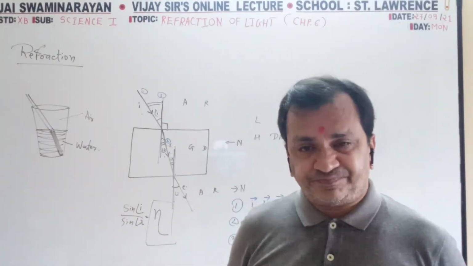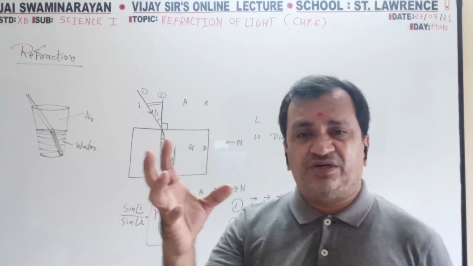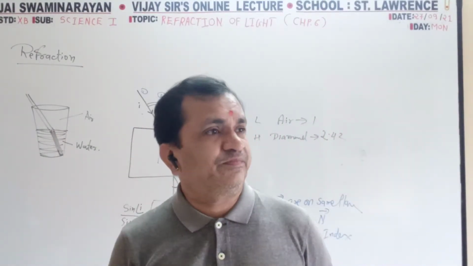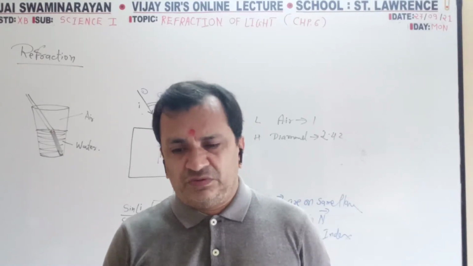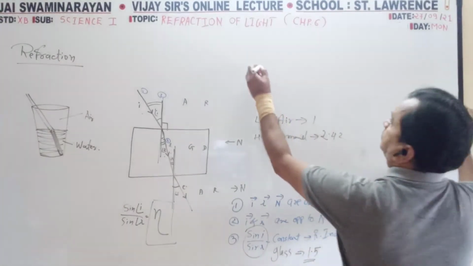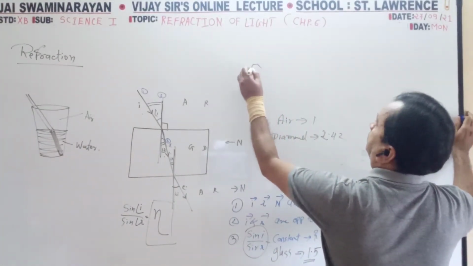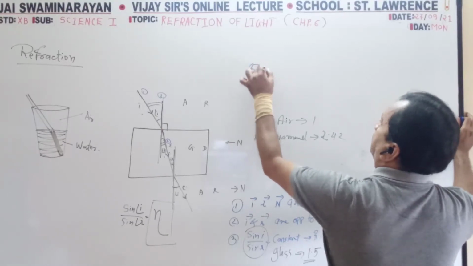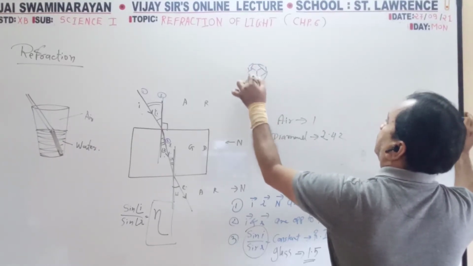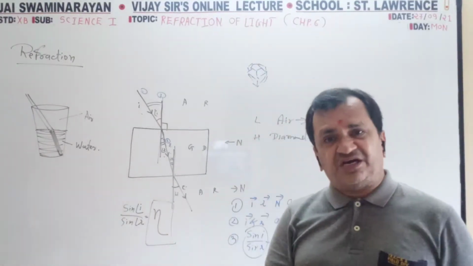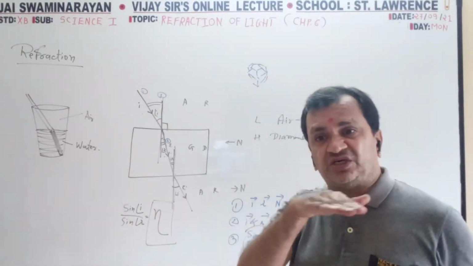Next, why is diamond shiny? When light falls on a diamond, it shines. See how to write this answer. There are many cuts, many surfaces.